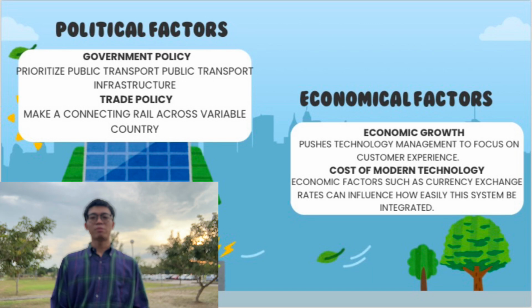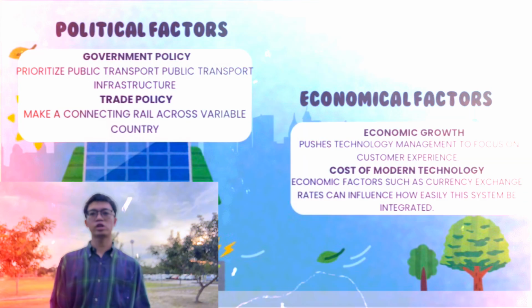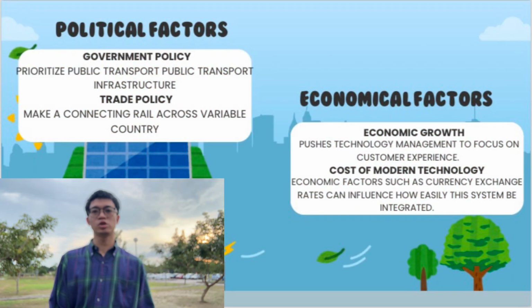A trade policy aimed at developing a connecting rail network across the country focuses on enhancing economic integration, facilitating trade and improving transportation efficiency. The objectives are enhanced trade efficiency, a connecting rail system, reduced transportation costs and time, making it easier for businesses to move goods across regions.